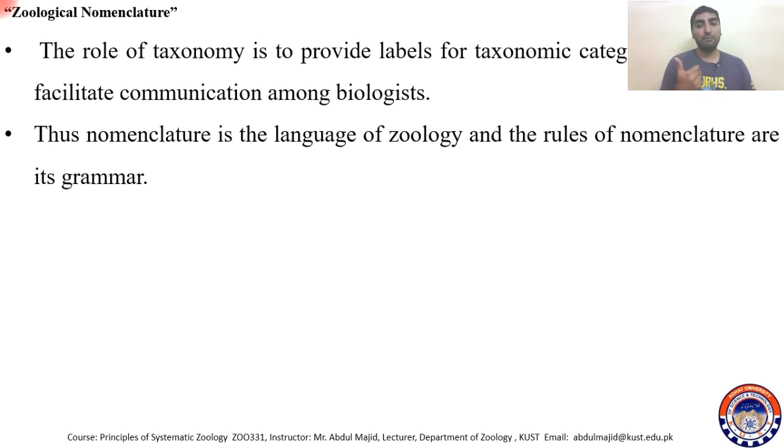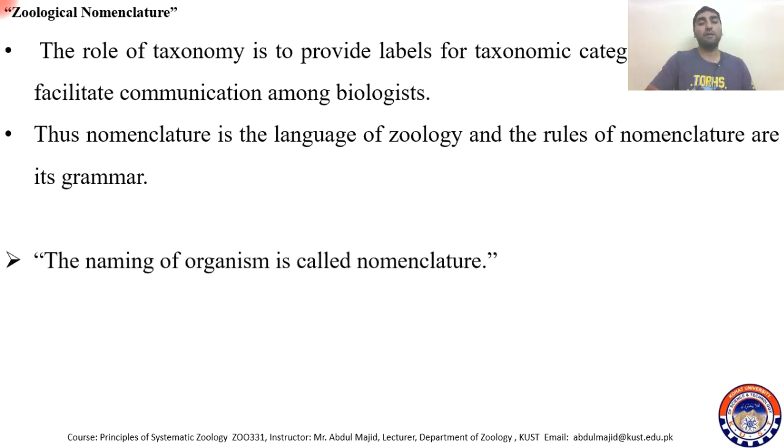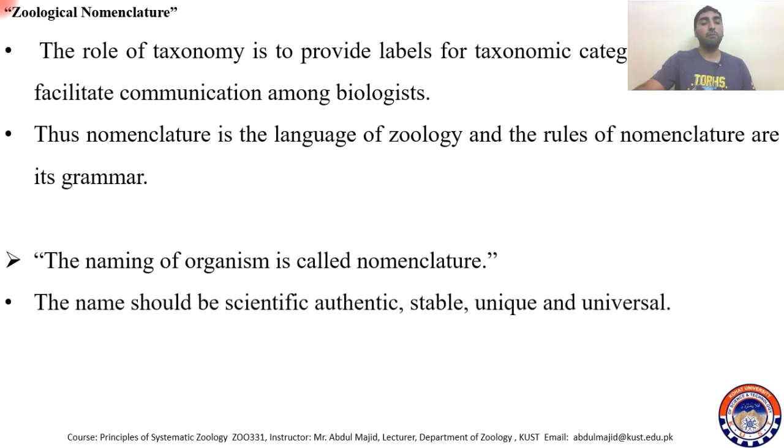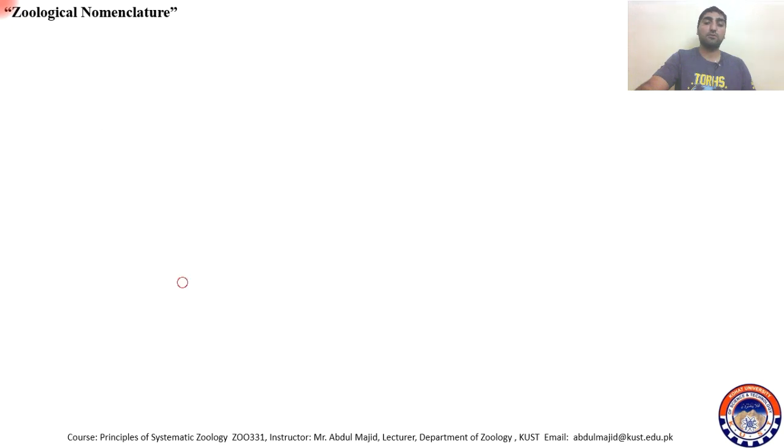So the rules are the grammar and the nomenclature is the language. The naming of organisms is called nomenclature. It's very simple. The name should be scientific, authentic, stable, and universal. These characteristics must be present in the name given by the scientist or by the zoological society.